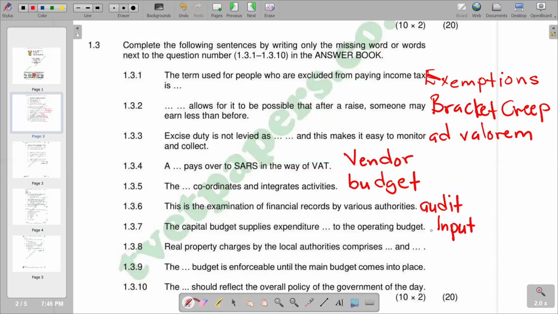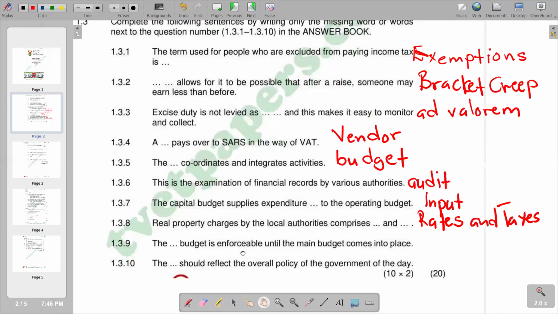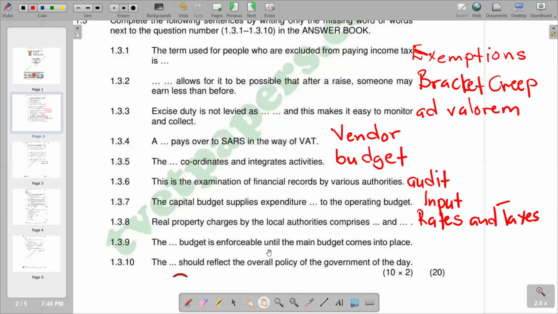So moving on to 1.3.8, real property charges by the local authorities comprises dash and dash. You're going to see that it comprises rates and taxes. 1.3.9, it reads, the dash budget is enforceable until the main budget comes into place.